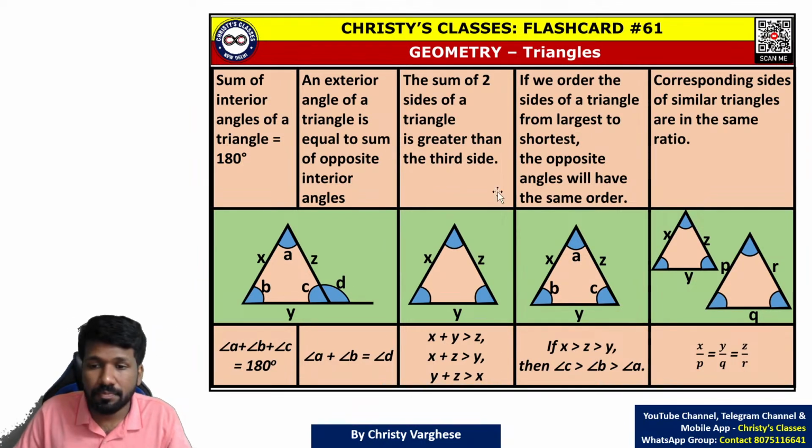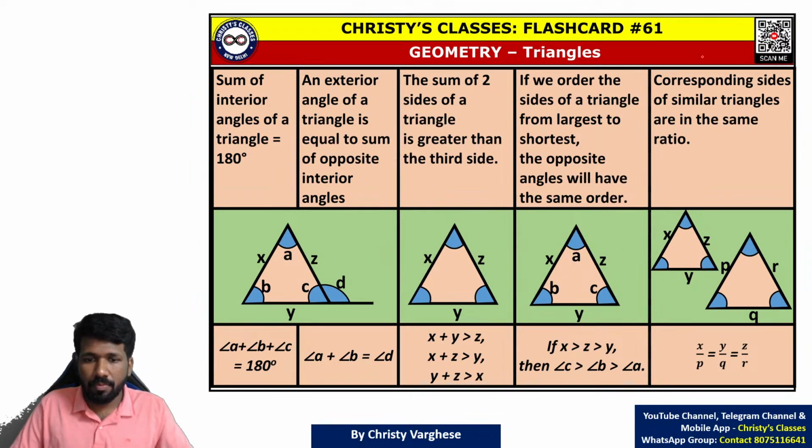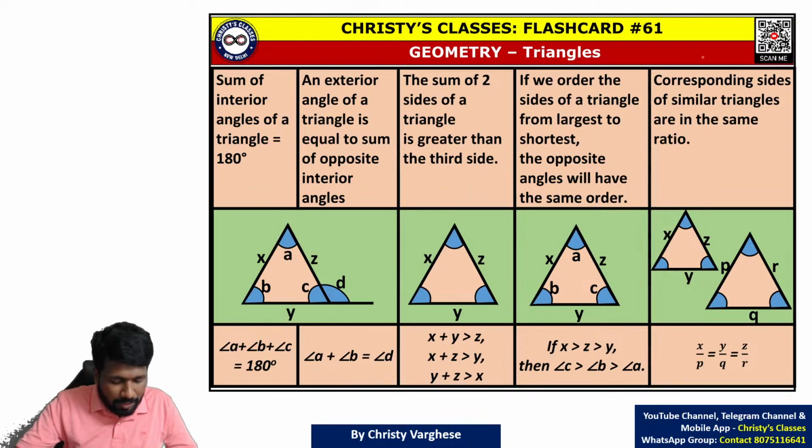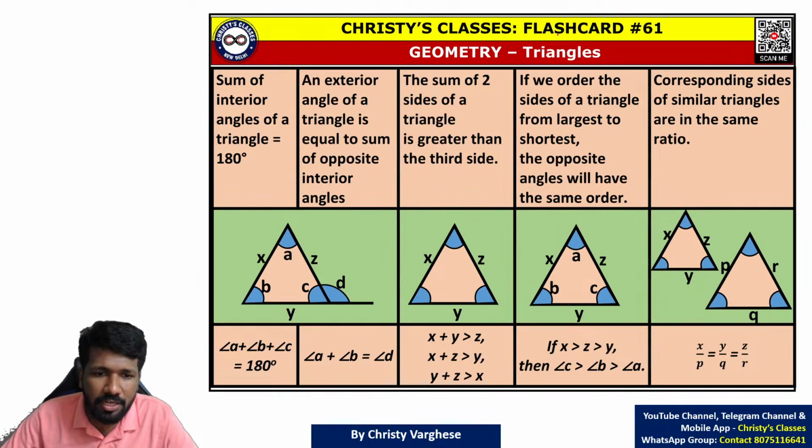Clear? Okay, so I'll explain very fast. Sum of interior angles of a triangle is 180 degrees, that we already have discussed. A plus B plus C is 180 degrees.